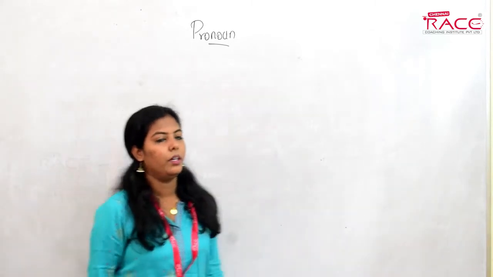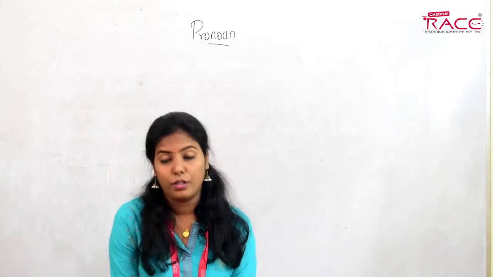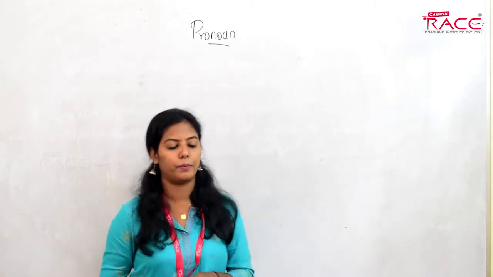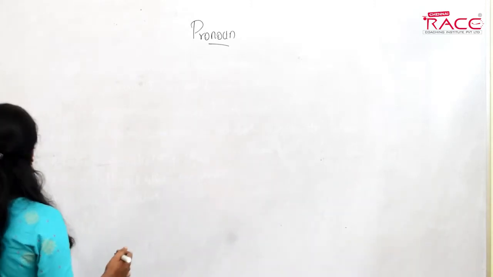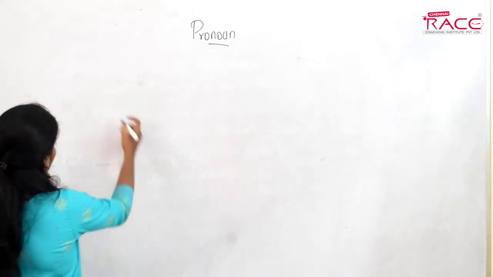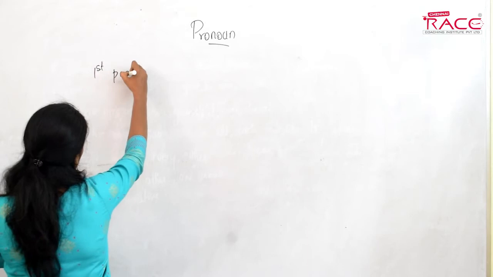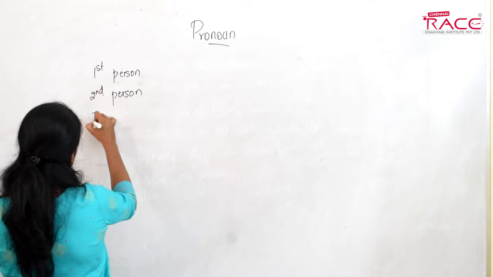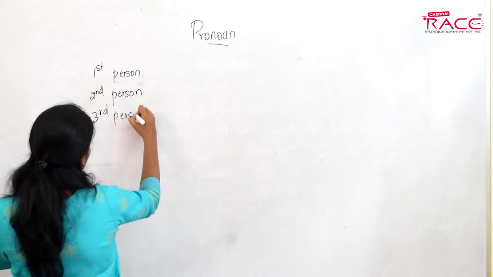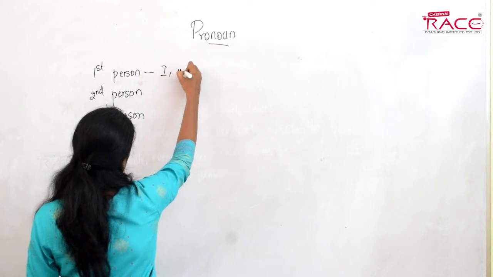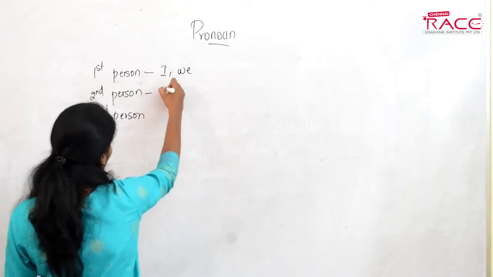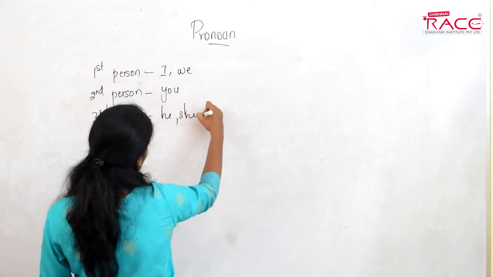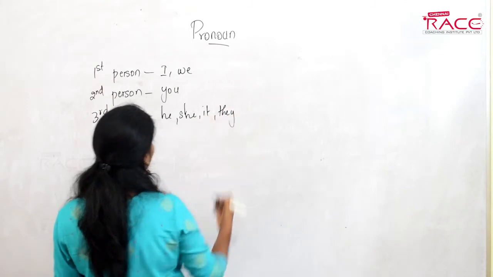Now, first of all, do you know about first person, second person and third person? What are the pronouns that come under each? Under first person we have I, we. Second person we have you. Third person we have he, she, it, they.